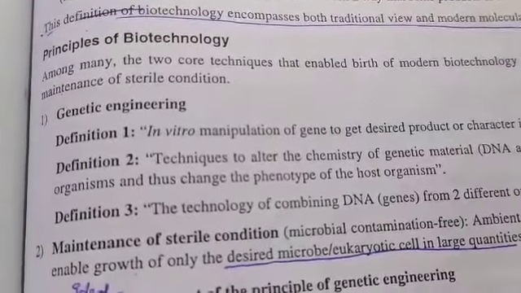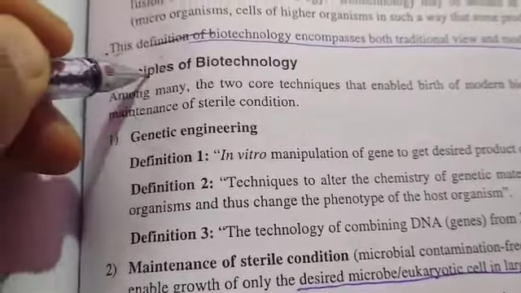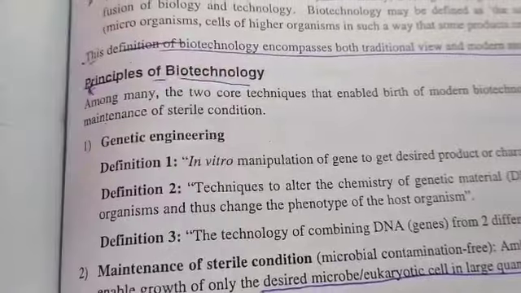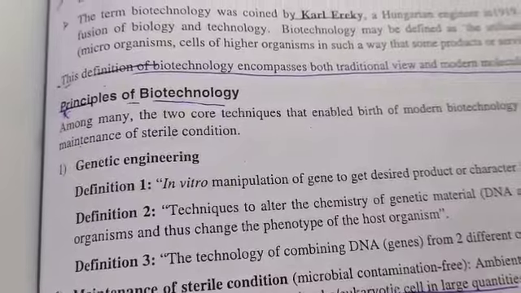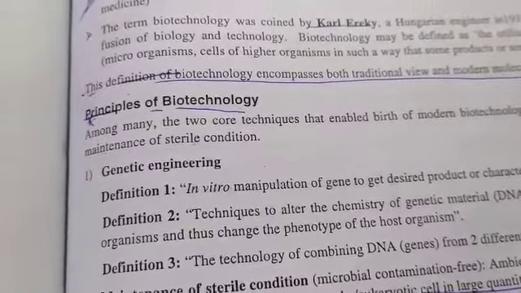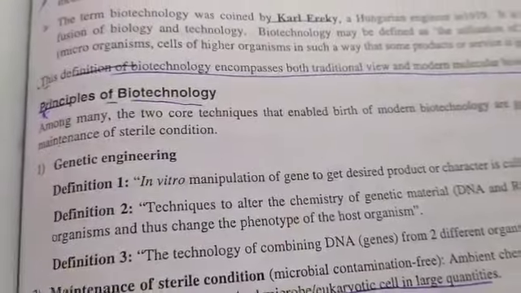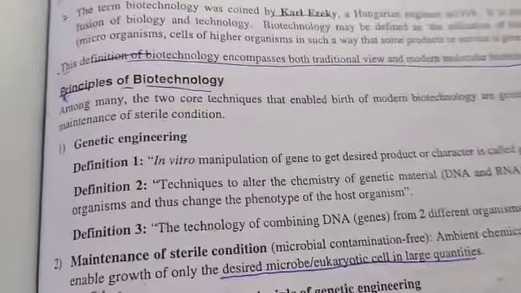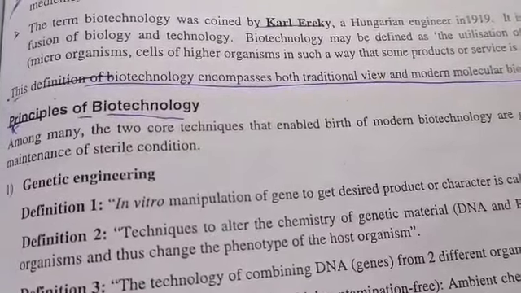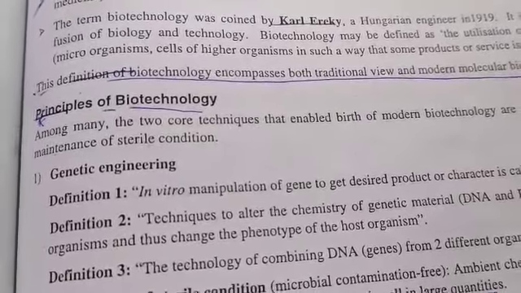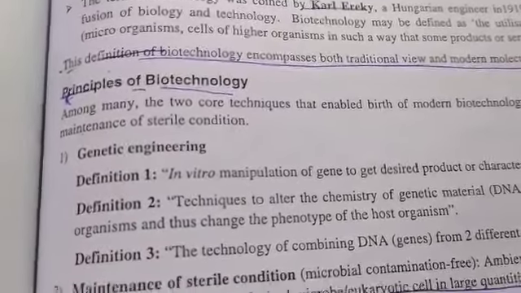Next, principles. There are two major principles, students; 2 marks are asked, very important. Principles of biotechnology. Nowadays we can see modern biotechnology. The world is very fast. For example, for the production of vaccines for the pandemic disease coronavirus, biotechnology plays a major, efficient role. We need huge production. If you see the population, India has 140 plus crores, and the world has even more. So for huge production, they go for biotechnology.